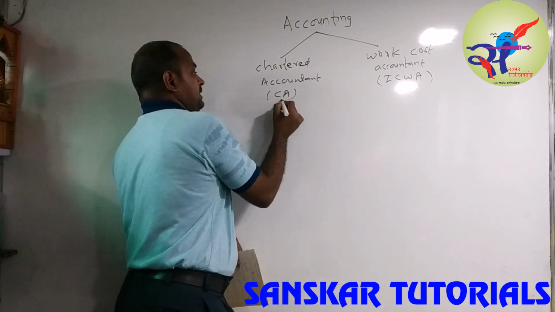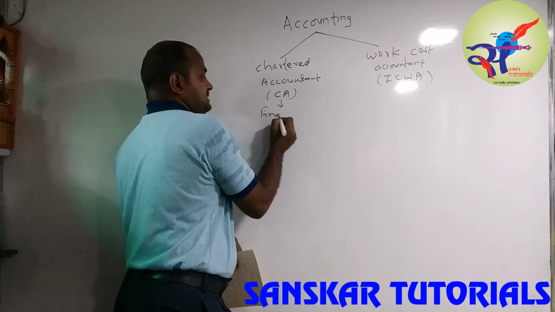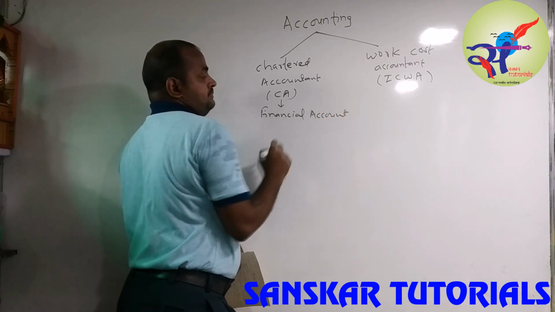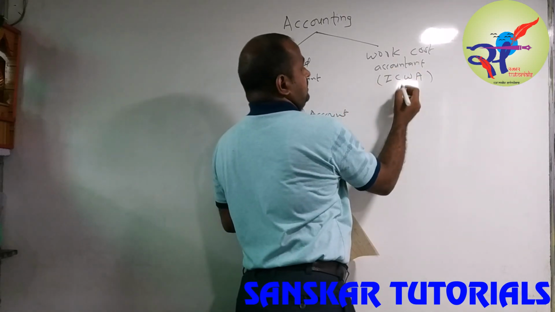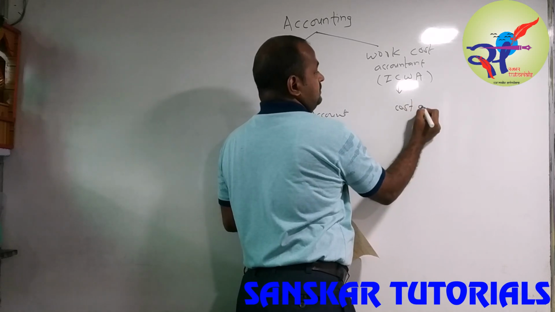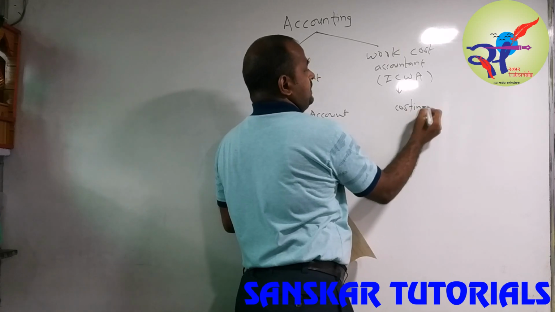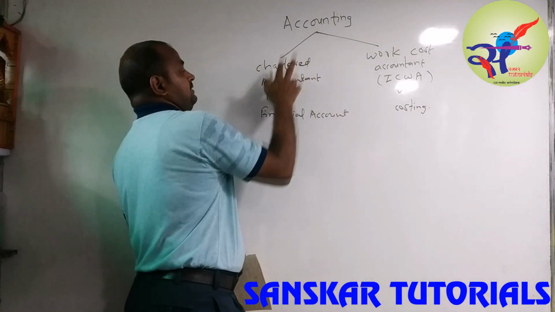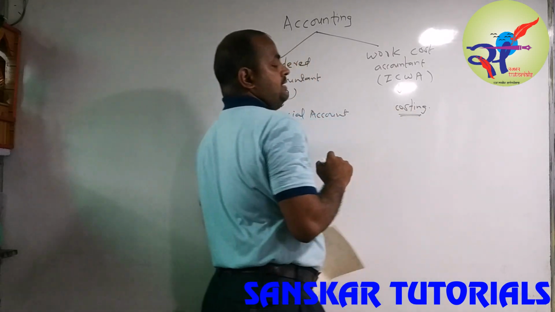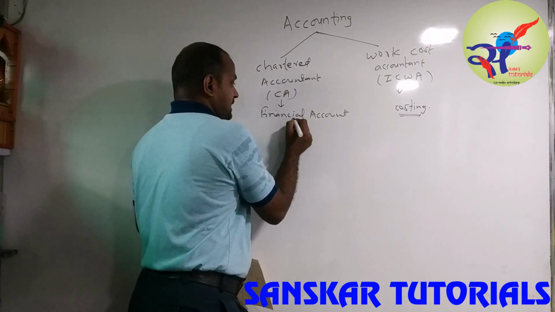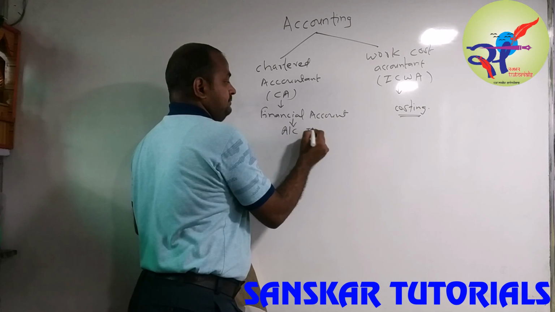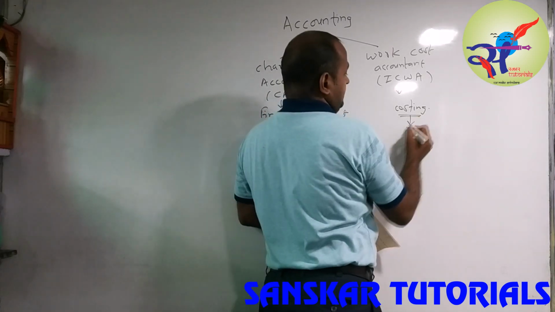This CA is very popular and that is based on financial accounting. And that is the Cost and Works Accountant, and is based on costing. So the accounting is financial accounting and costing. In our syllabus, financial accounting is Account 1 and costing is Account 2.